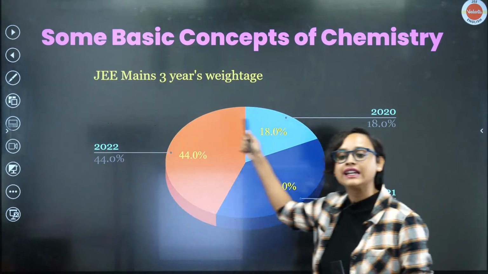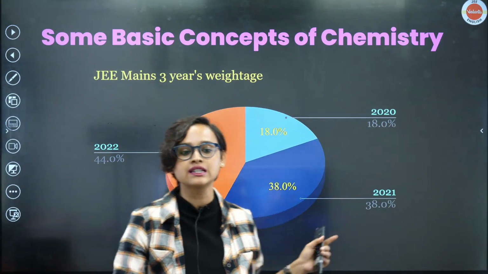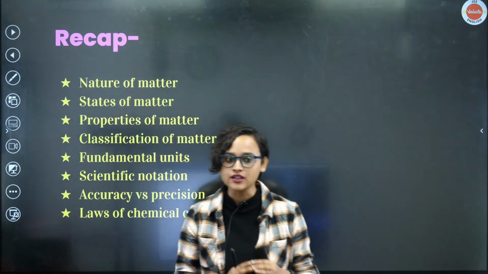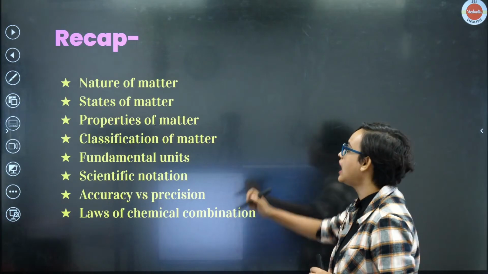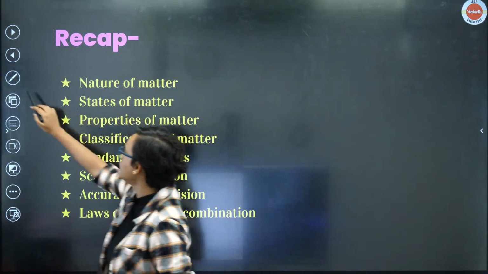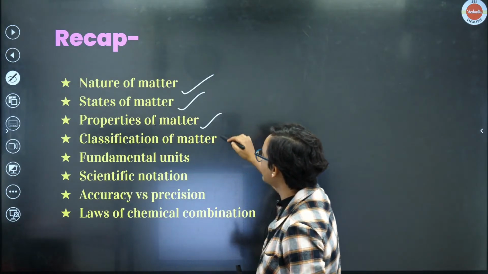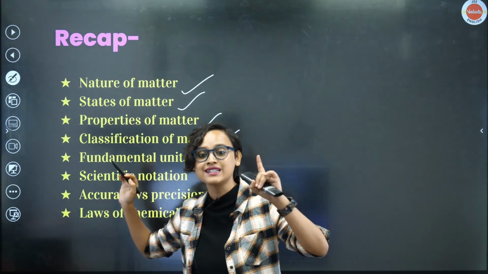Anyway, this is the 3 years weightage that I had already told you in the previous session as well, but just letting you know right here. If you haven't watched the previous session, please do watch it, because in the previous session we completed nature of matter, states of matter, properties of matter, classification of matter, and the 7 basic fundamental units.